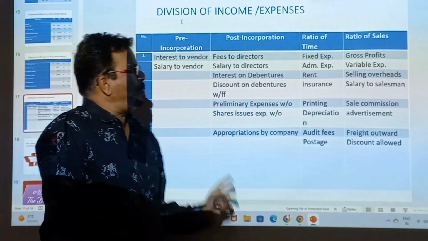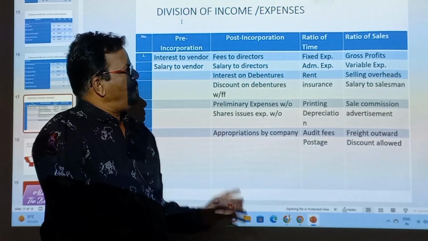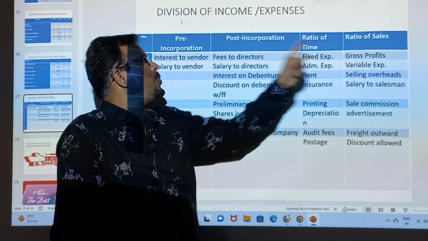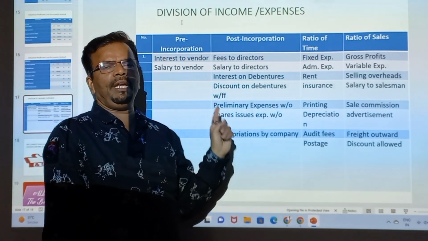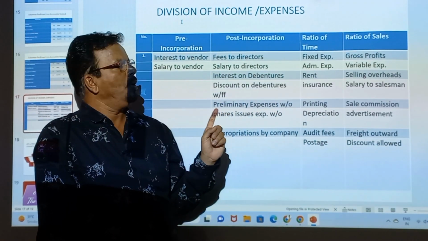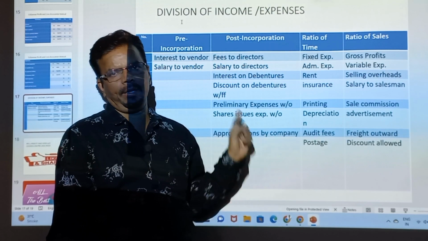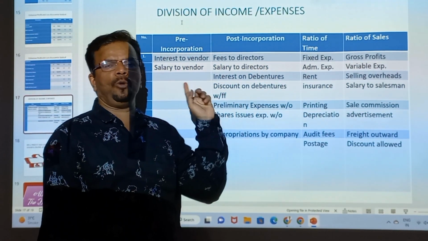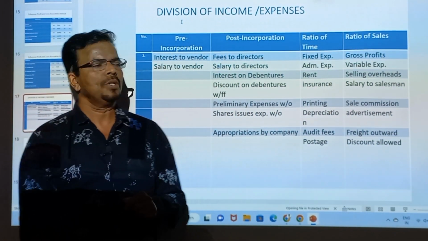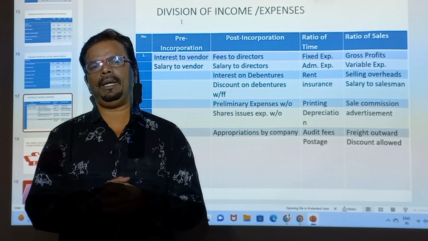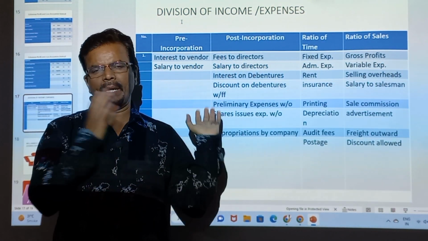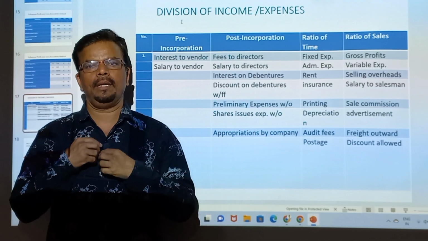So I have prepared this table for the convenience of time ratio and sales ratio, pre and post. This is a very important table. Whenever we are going to solve a question, we require this table. So you have to learn this, you have to keep it in mind. So this is the theory part in PPI. Practice this. All the best for your exam.